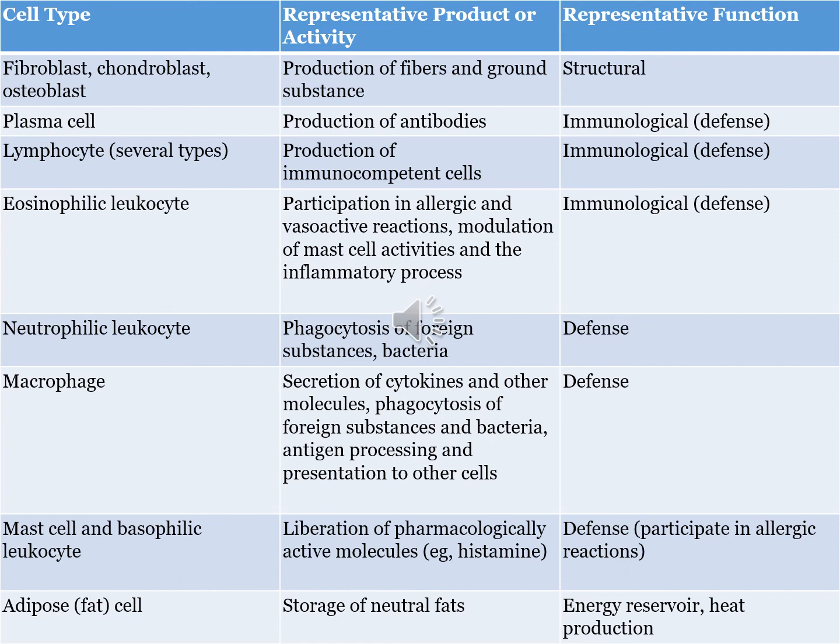Fibroblasts produce different fibers and ground substance. Plasma cells produce antibodies for the immunological response. Lymphocytes produce immunocompetent cells. Eosinophil leukocytes produce cytokines and vasoactive reaction modulators, and they are part of the immunological system. Neutrophilic leukocytes phagocytose foreign substances. Macrophages are part of your phagocytic defense system. Mast cells play a role in the allergic defense system. They release histamine for allergic responses. And adipocytes store fat, and they are part of the fat tissue.